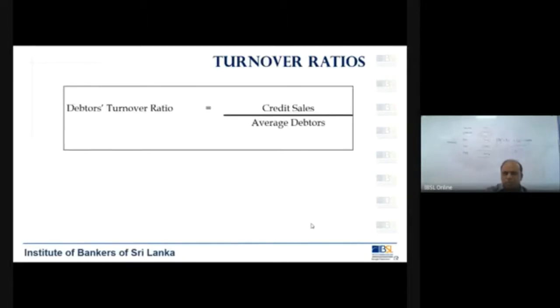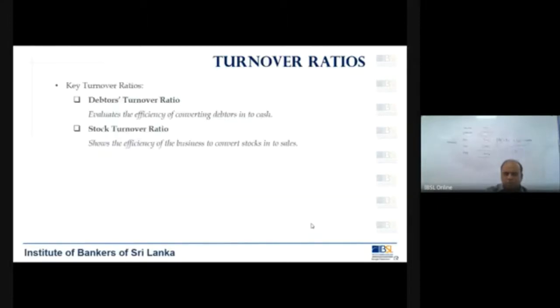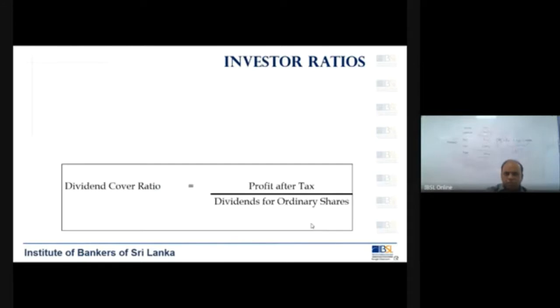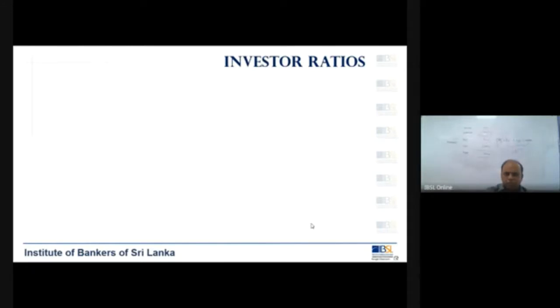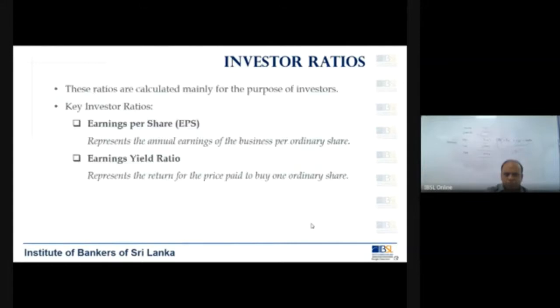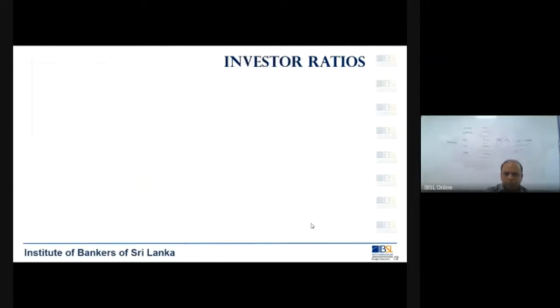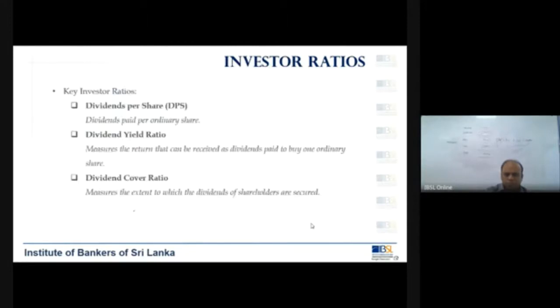Okay, right. So that is all about ratios, and I will now go to the investor ratios. Right, investor ratios, we have about 6 ratios. Sorry, there are about 7 ratios.